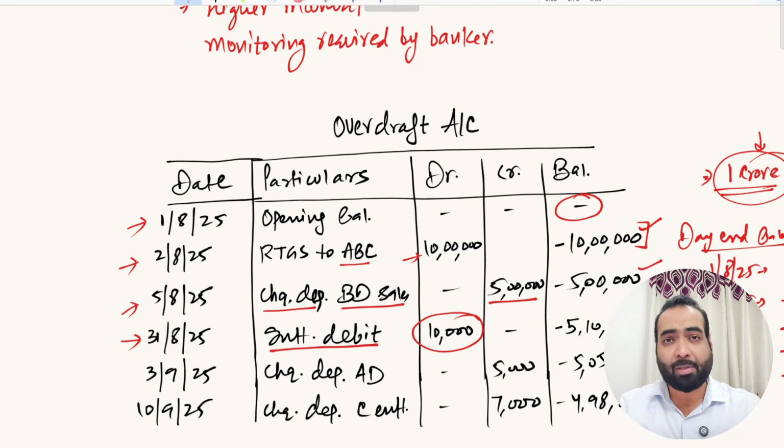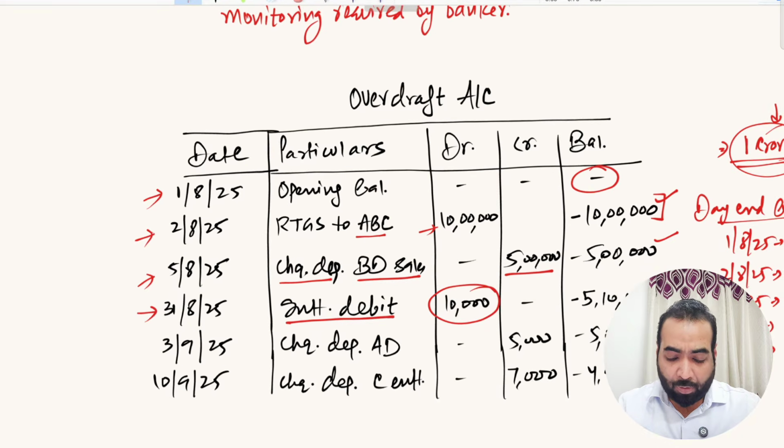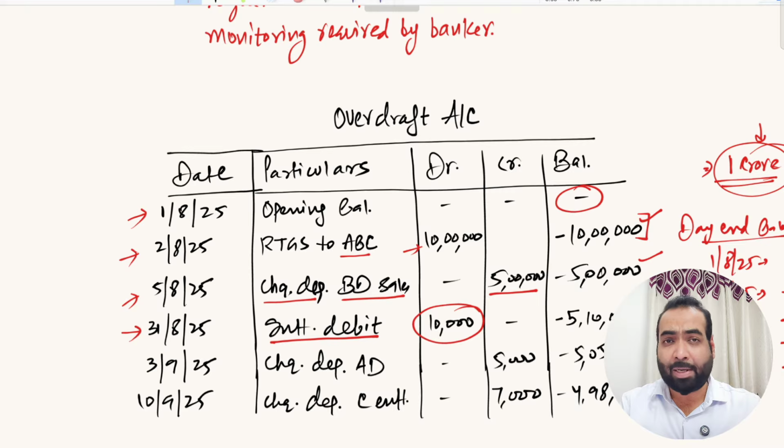So these transactions, this account will keep on operating like your current account. So this is basically your current account only, in which the bank is allowing you to withdraw more than what you have up to a certain sanctioned limit, right? Now the another point you need to understand in overdraft is interest servicing.